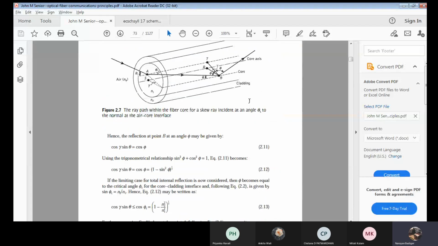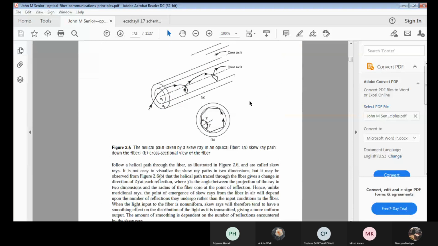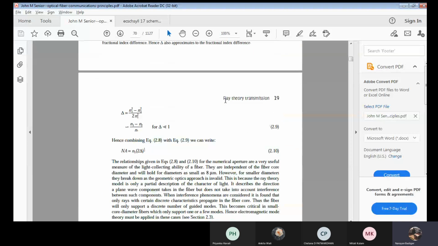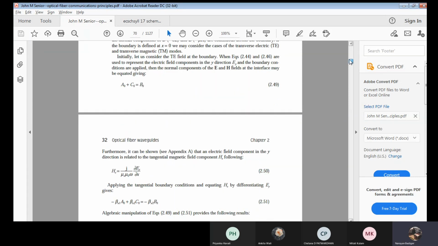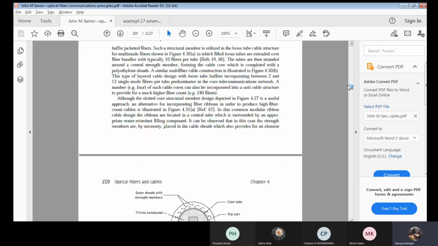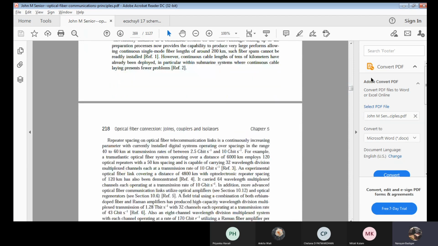Okay, you can see here equation 2.10. Here it is. Numerical aperture is n1 into square root of 2 times delta. I am trying to use this equation. Now that value I am replacing over here, and if I replace that value here, I am going to get,